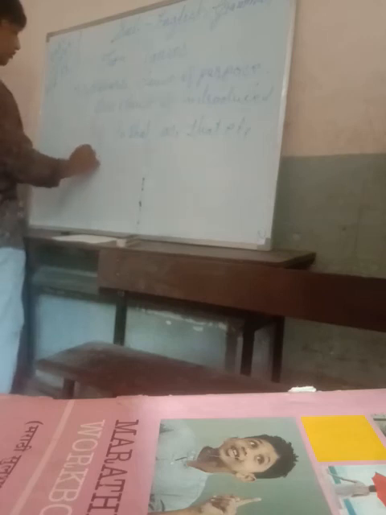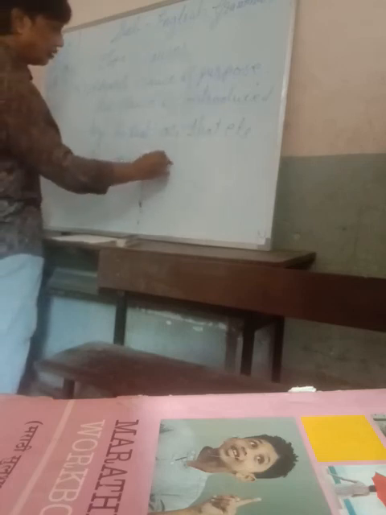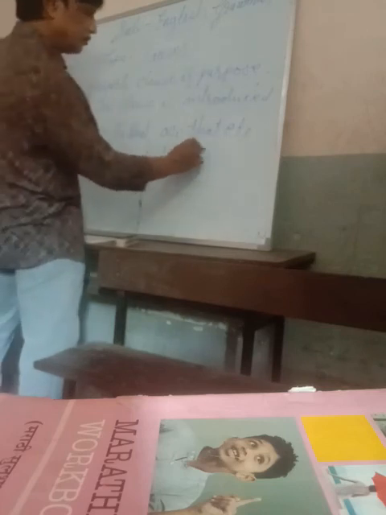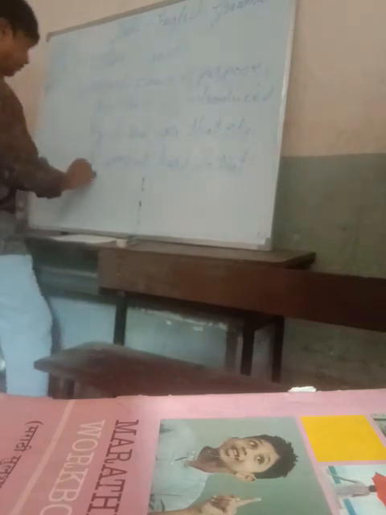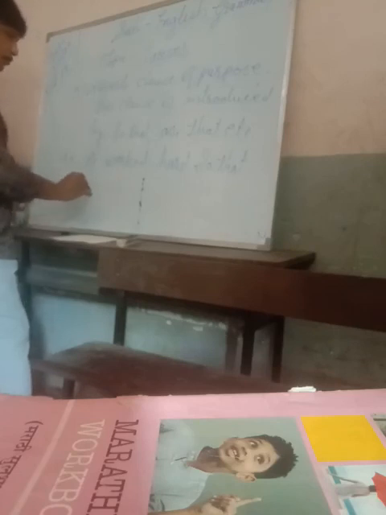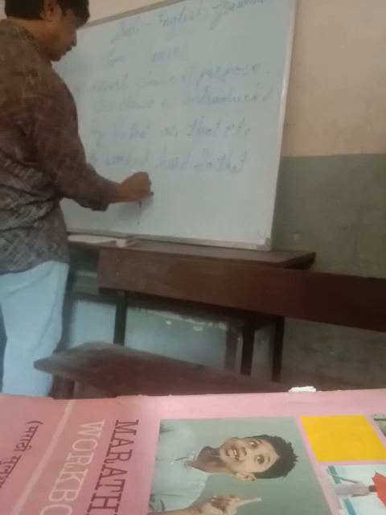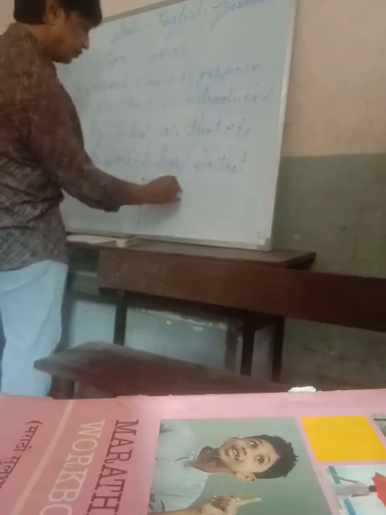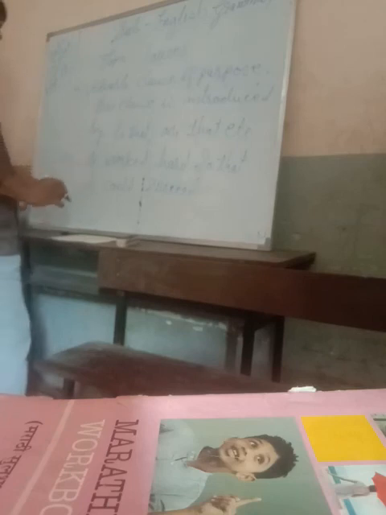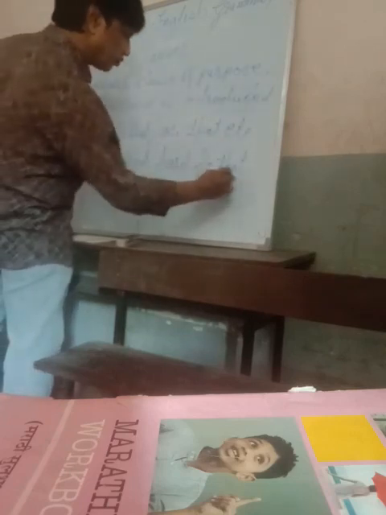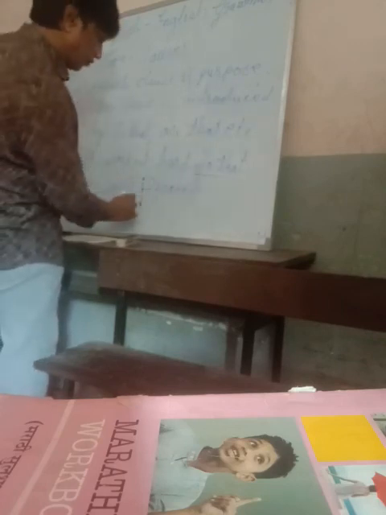He worked hard so that he could succeed. See here now, he worked hard so that he could succeed. From so that to succeed, it's a subordinate clause.